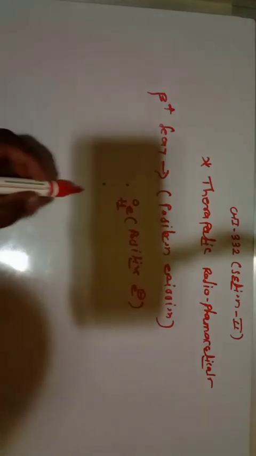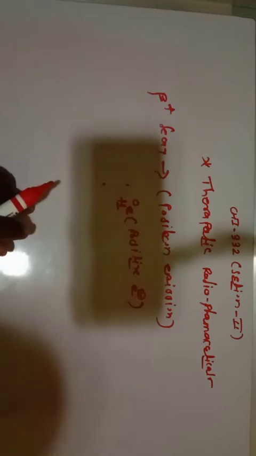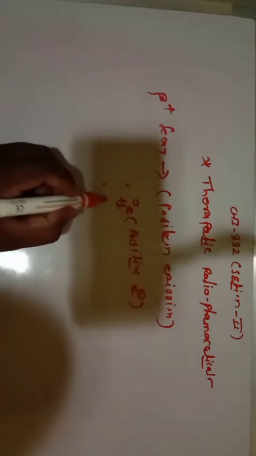Since a positive electron is removed, the proton is converted into neutron. So in this case, the conversion of proton to neutron.